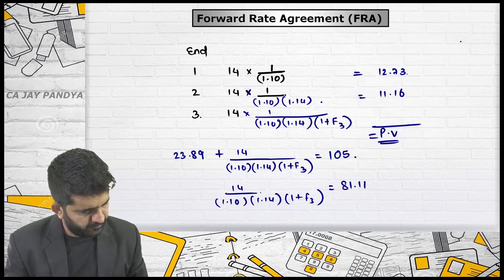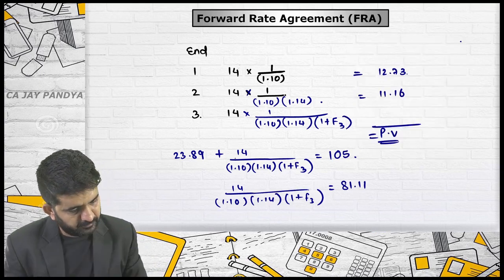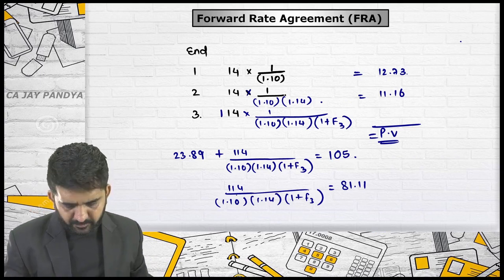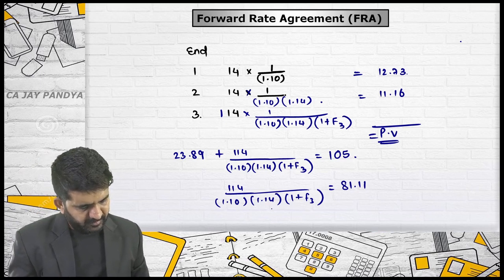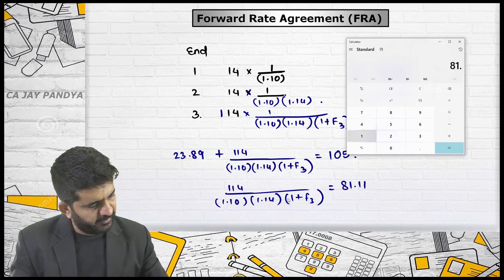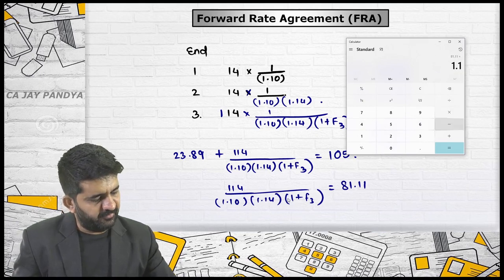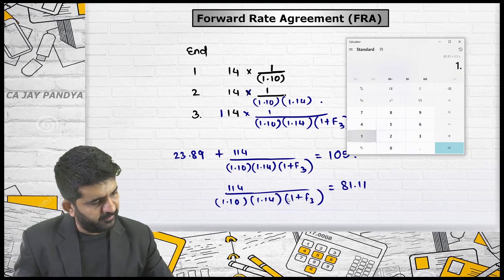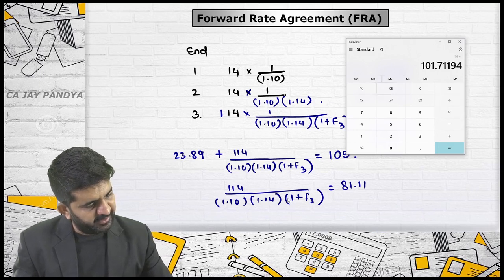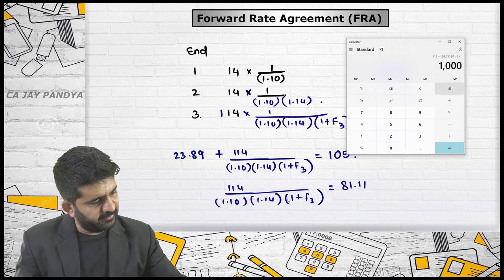Sir, it would be 114, not 14. Sorry. Otherwise, I think my answer was correct. So it is 81.11 multiplied by 1.1 multiplied by 1.14 equal to M plus 114 divided by MRC minus 1 multiplied by 100.